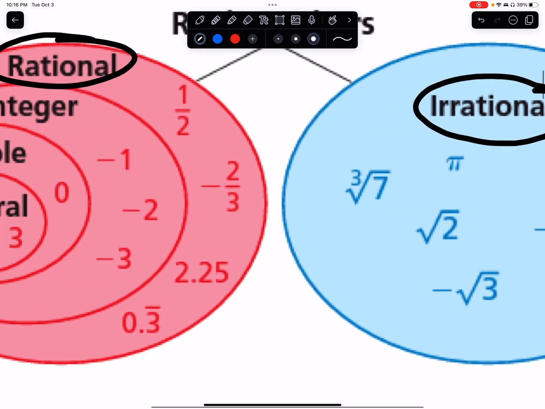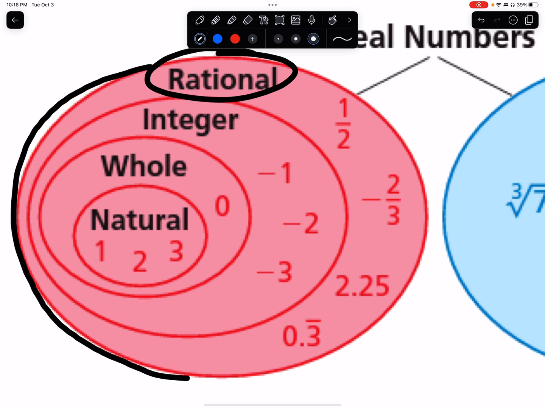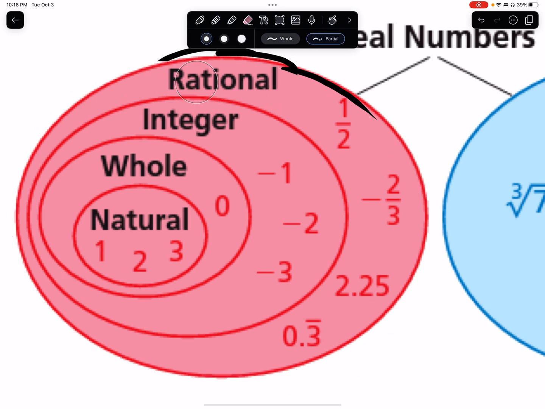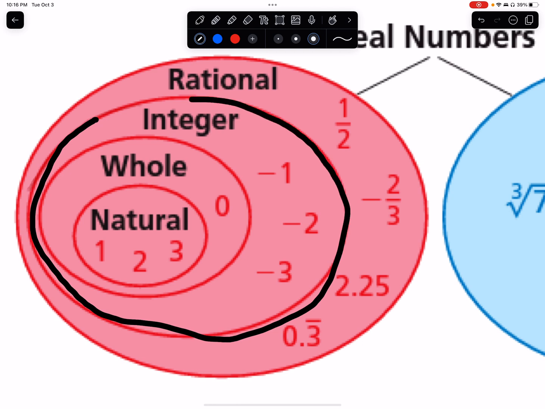It's more complicated when you get to rational numbers, though. Notice how this largest oval is labeled rational, but within rational numbers, we have these other ovals. We have a special set of numbers that are called integers right here. I can't trace that very well, but that's okay.